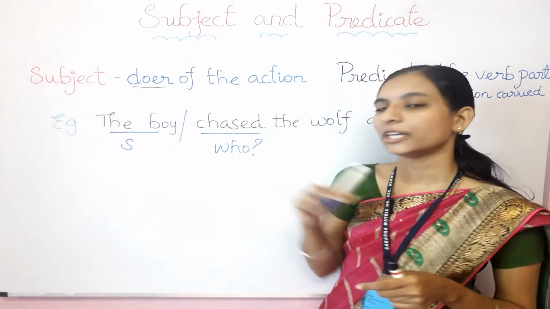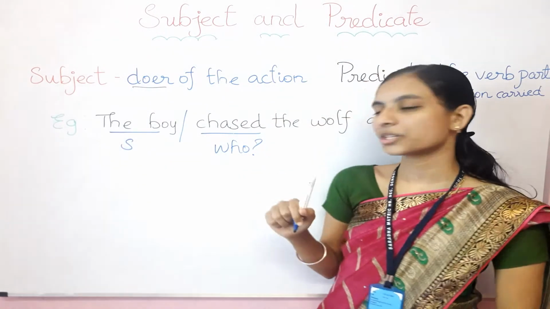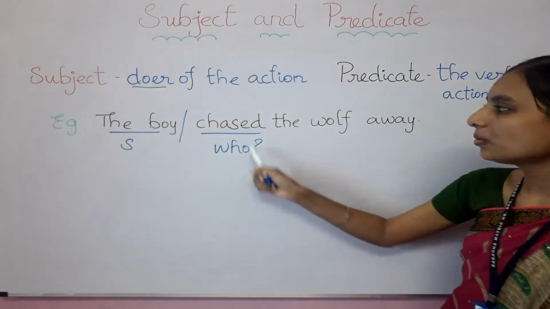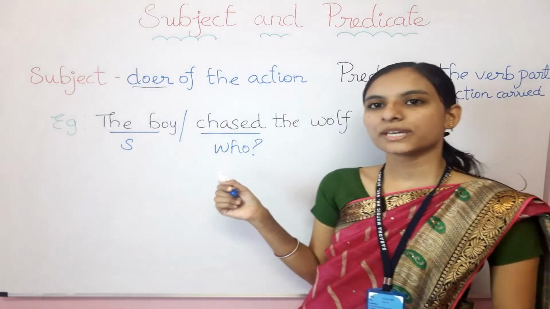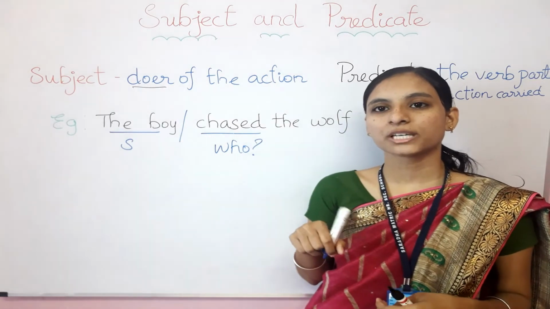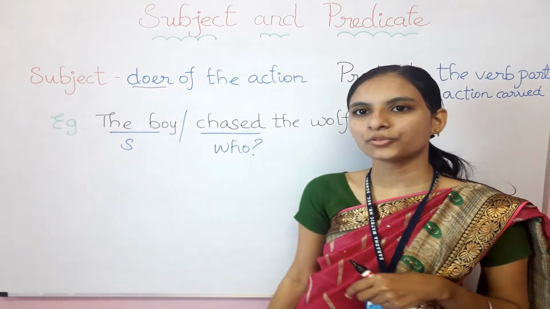First you need to find out the verb. If you find out the verb, you need to make a question like who chased the wolf away? The answer will be the boy. So the answer for this kind of question will be the subject only. Okay, so now we have found the subject.